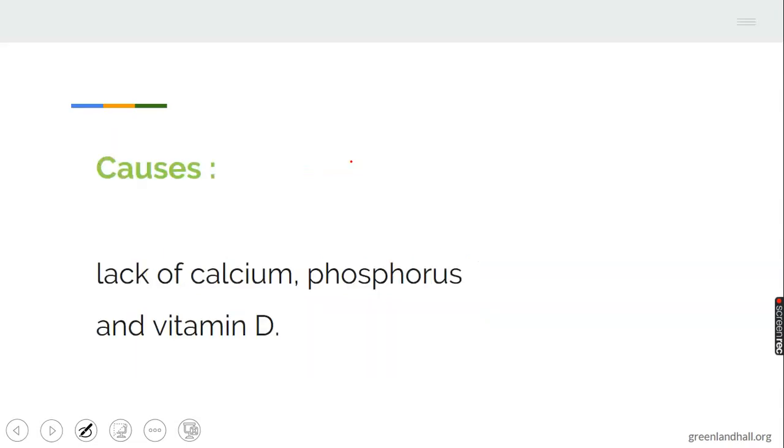Causes: lack of calcium, phosphorus, and vitamin D. Since it is a result of lack of minerals, deficiency of minerals like calcium, phosphorus, and vitamin D will lead to rickets in animals' bodies. Let's take note of that.